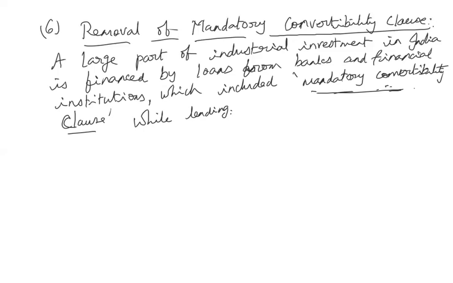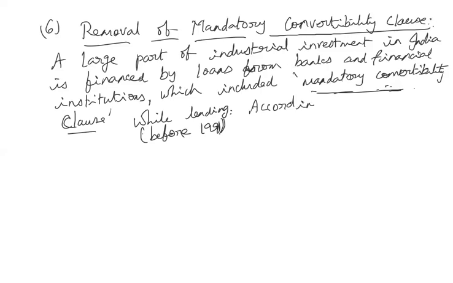The industry need not worry about whether the banks and financial institutions will also become shareholders of our company. Understood? This was before 1991, when industries were borrowing loans from these financial institutions.